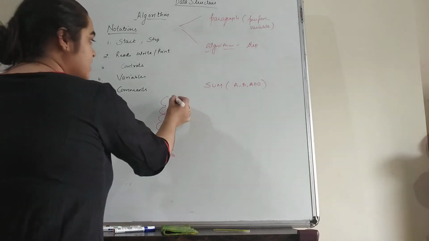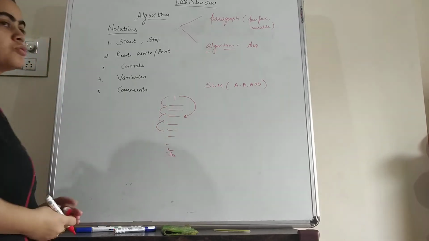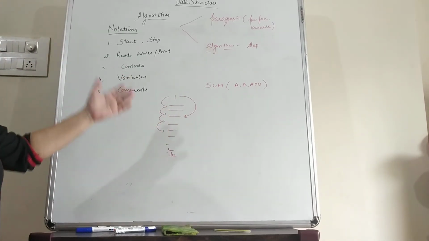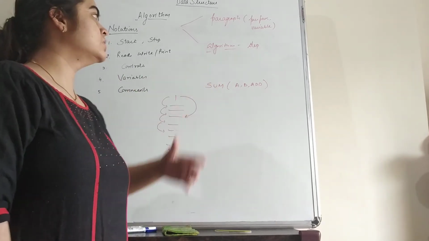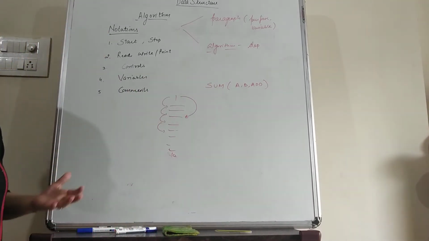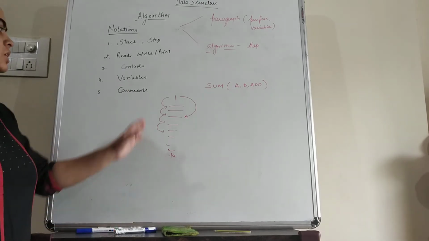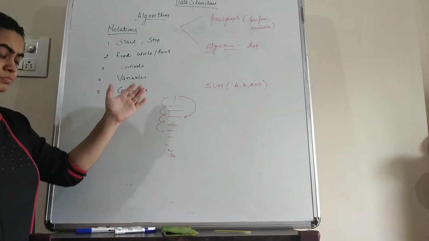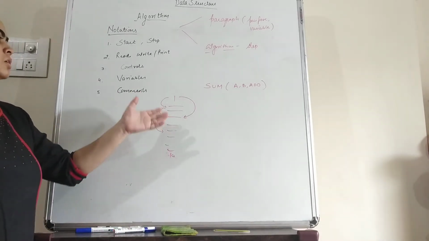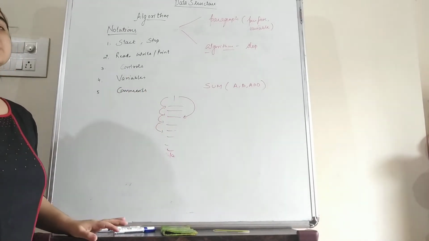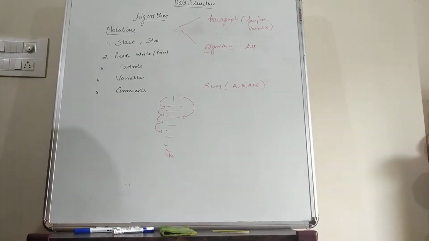Or it can skip the second step, and directly after one the control will go to the third step. This is how the algorithm will be executed. So algorithm means the number of steps involved to solve the problem. Either the control will move from one location to another location, or all the steps are executed in sequence from the first step to the nth step.